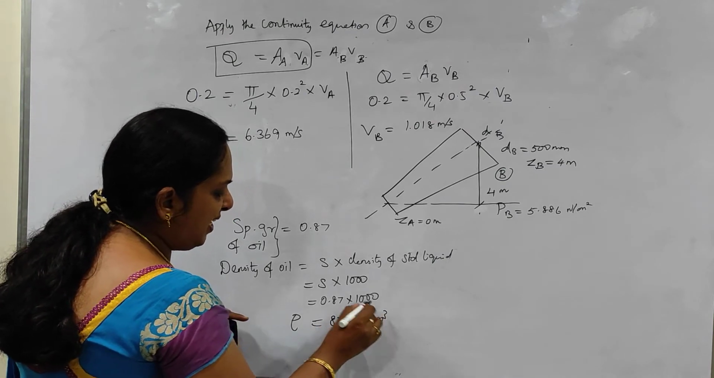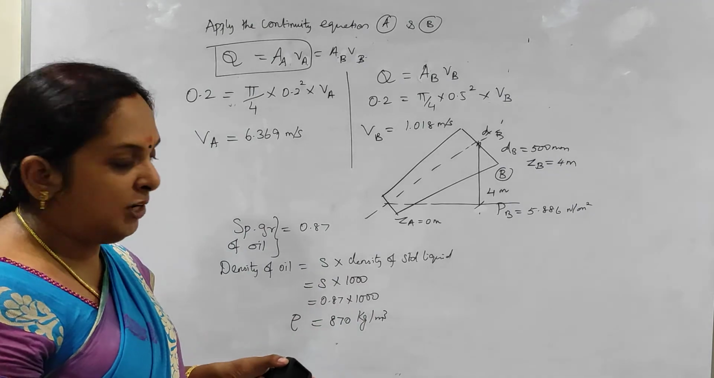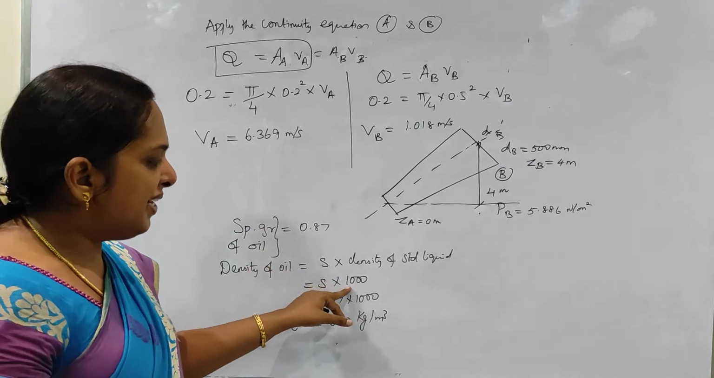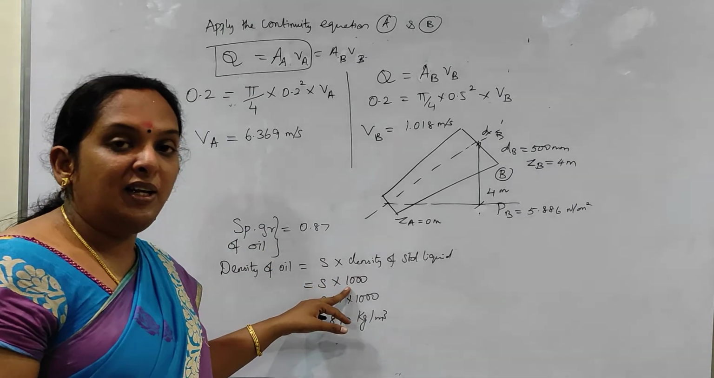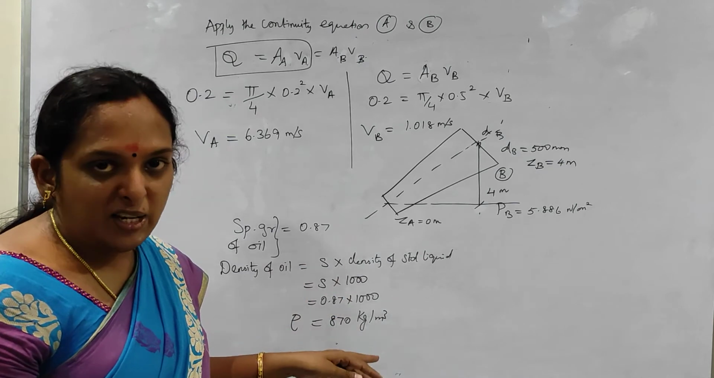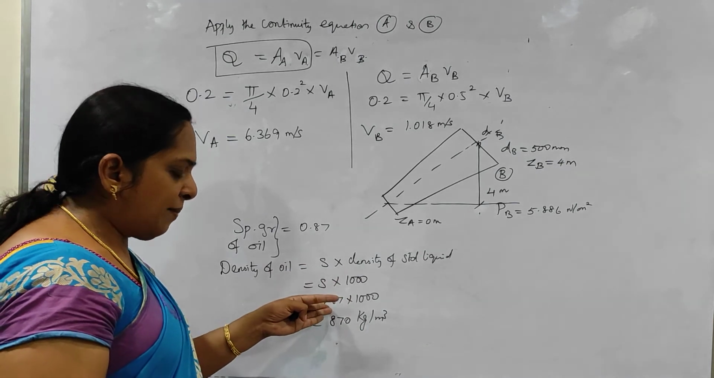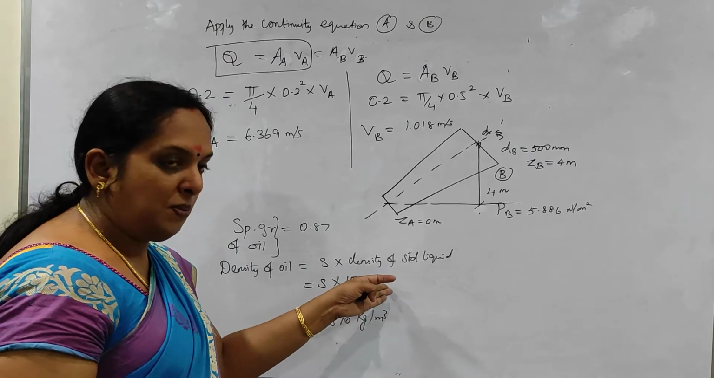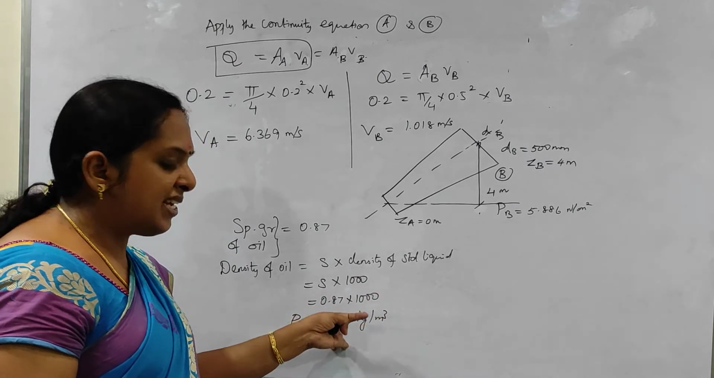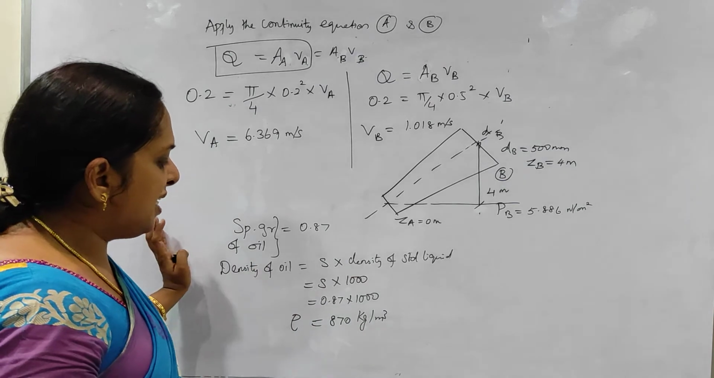Because specific gravity is dimensionless, it doesn't have any unit, it's only a value. But the density of standard liquid water, that is 1000, its unit is kg per meter cube. So obviously that unit comes here. This is dimensionless, and the other is kg per meter cube. So rho is in kg per meter cube.